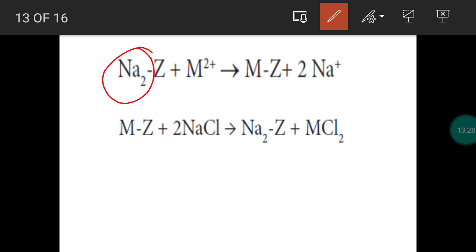So Na+ in the zeolite will be replaced by calcium 2+ or magnesium 2+. Exchange of ion is taking place, so the method is called ion exchange method. Na+ is leaving from the pores of zeolite. So we have to add zeolite until the hardness is removed. That means until the removal of all calcium 2+ and magnesium 2+ ions, we add zeolite.